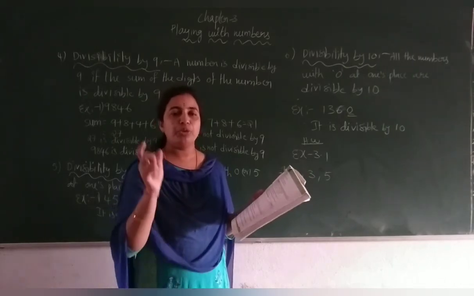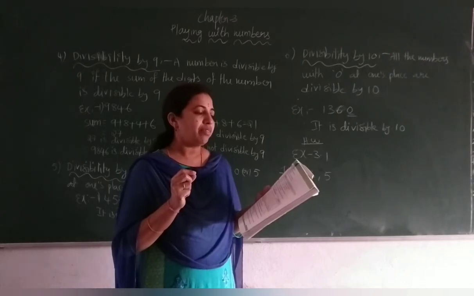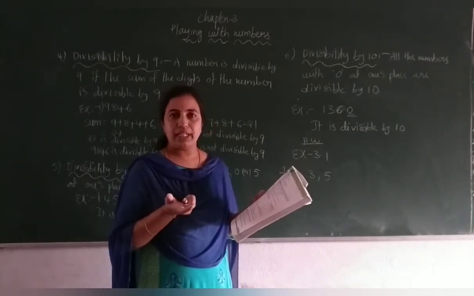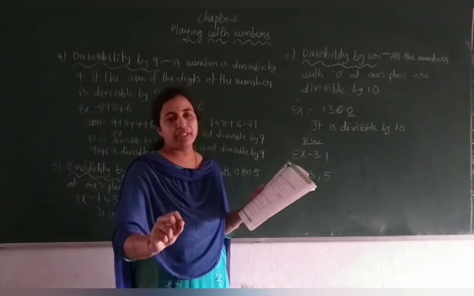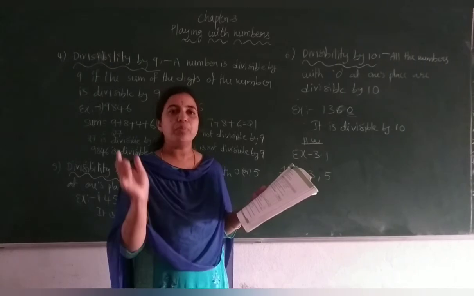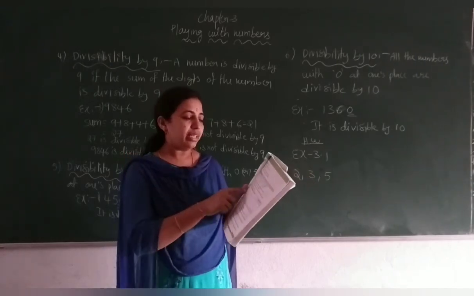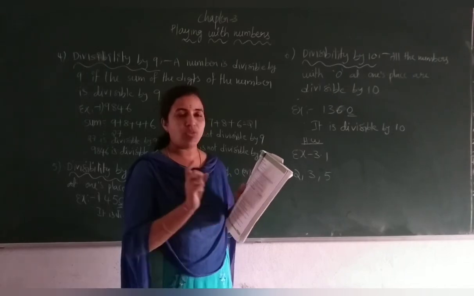For each problem you should write. Okay. Second bit, determine which of the numbers are divisible by 5 and by 10. Same. See the last digits and write: if it is divisible by 5, write divisible by 5. If it is divisible by 10, write divisible by 10. If both, write both. Okay. And third, just fill the box. Find the sum of the digits and write here yes or no.